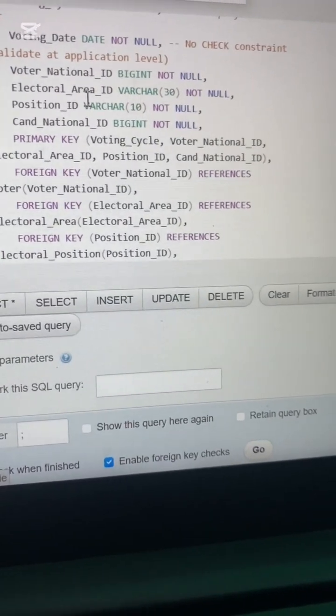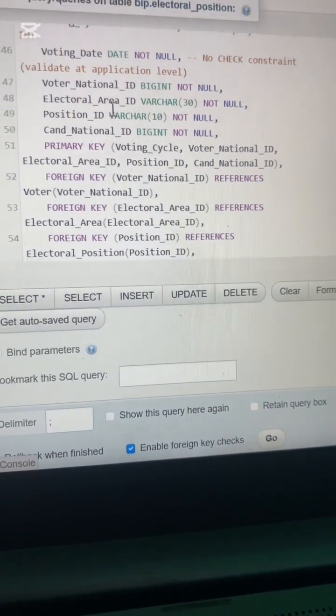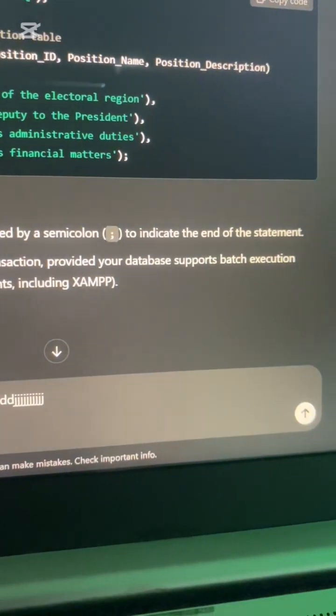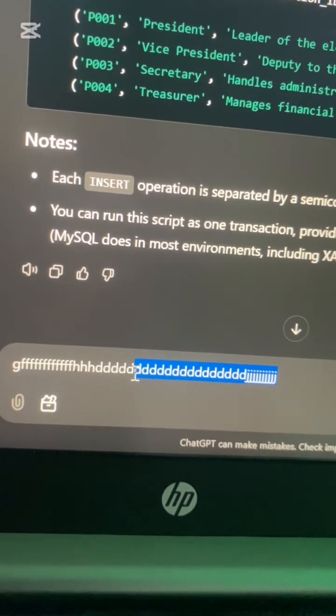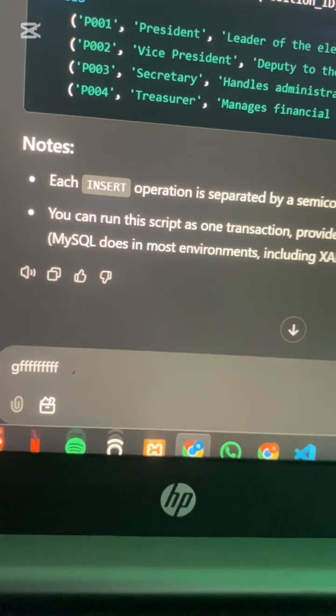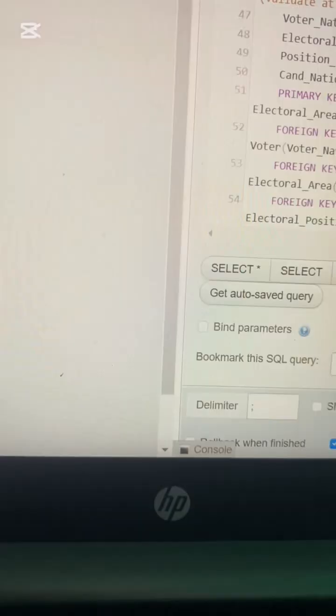Position ID, so not null, and it's a character and it must only have 10 characters, meaning you can't have more than that. So this one's 1G, these ones are how many? I don't know, but I roughly estimate them to be 10.